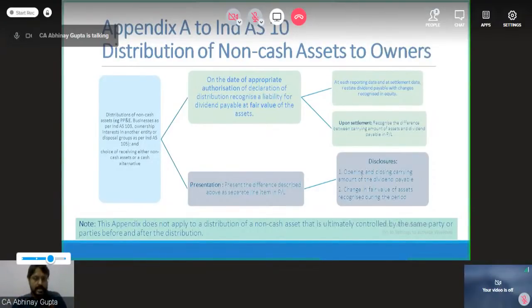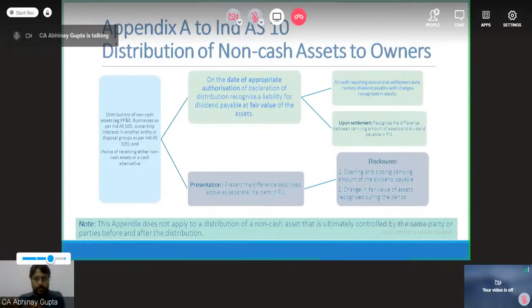Now, what else do I need to do? At each reporting date and at settlement date, restate the dividend payable with changes. I do not know if you have any idea about financial instruments, Ind AS 109 and Ind AS 32. Any financial liability gets restated on each reporting date unless and until it gets settled.